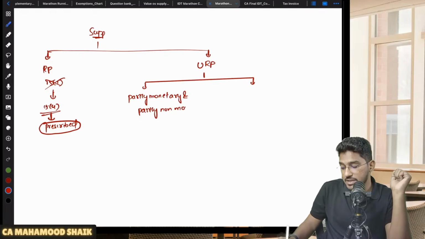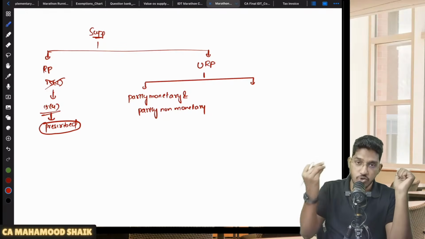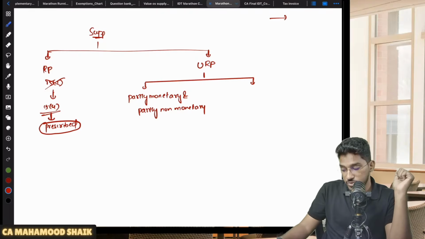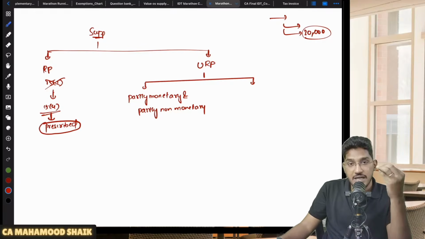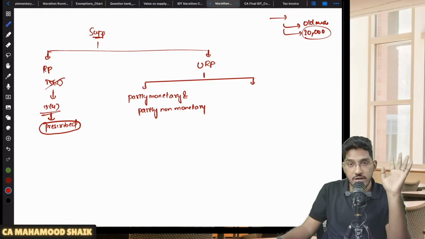Let us say an exchange transaction, a mobile exchange. You go and buy a new mobile phone for which you will exchange your old mobile phone. You are giving an old mobile phone, and along with that some amount also you will pay. Let us say I am buying a new iPhone in which I am giving my old iPhone and also paying some 30,000. So this is such a transaction where consideration is partly in money and partly non-monetary, because they are receiving an old mobile phone.